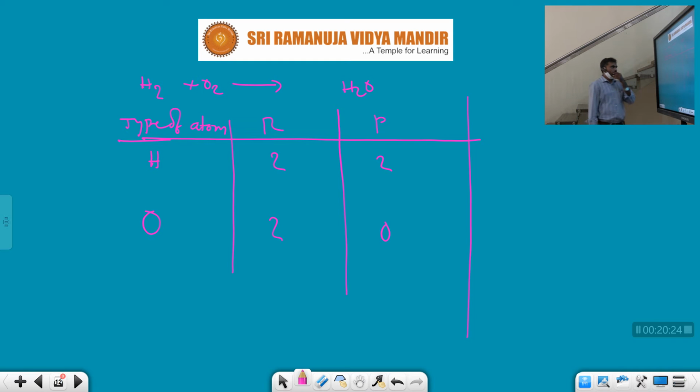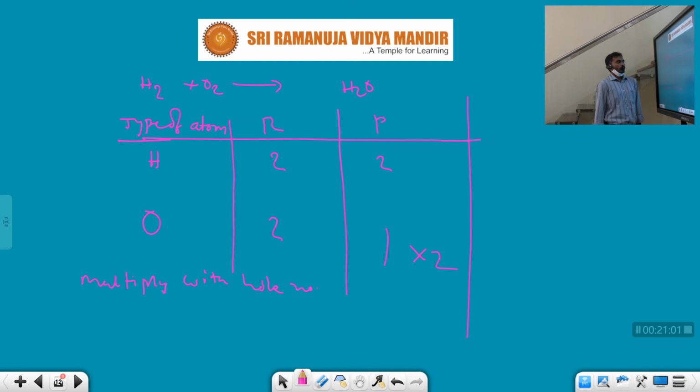First we balance the hydrogen atoms, which are already balanced. Next we balance the oxygen atoms. How many oxygen atoms are there in the product? Only 1. Where atoms are insufficient, you have to multiply with a whole number.